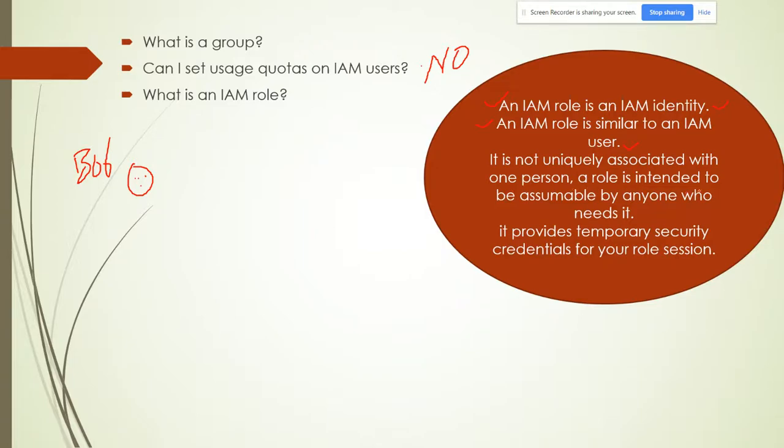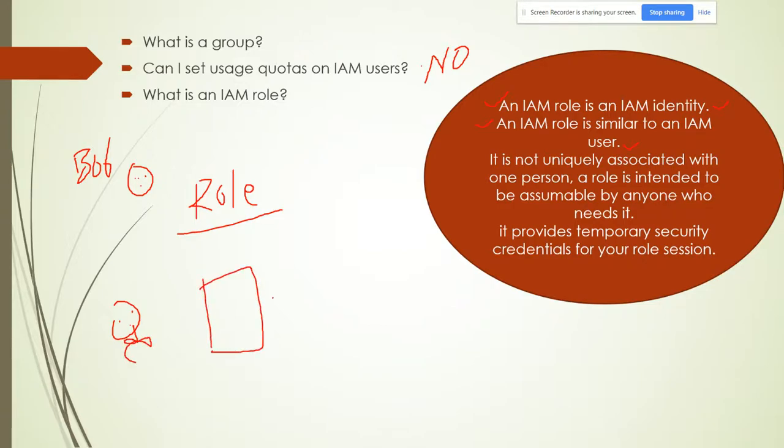A role is intended to be assumable by anyone who needs it. It means the role can be used by members who do not have direct login into your AWS account.